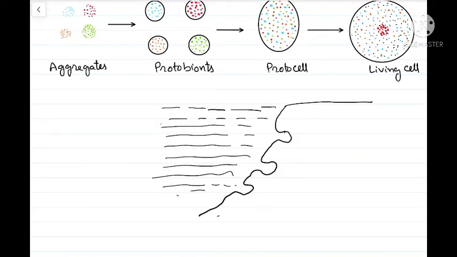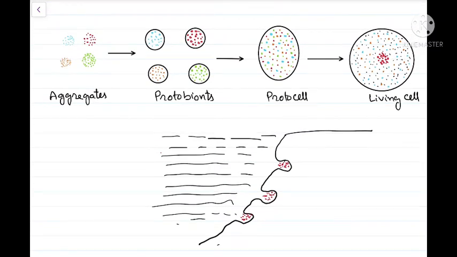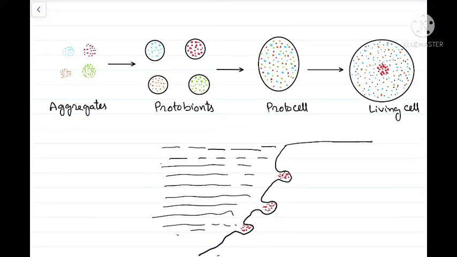So when the polymers of the organic molecules were formed, the waves brought these polymers to the shores where they got deposited or accumulated in the crevices of the rocks, and they formed a sort of sludge or mud, and in that mud these organic molecules or polymers interacted with each other. For example, the proteins formed hydrophilic aggregates, and they also got enveloped by a thin layer of water because of the free valencies, and these eventually led to the formation of the protobionts.